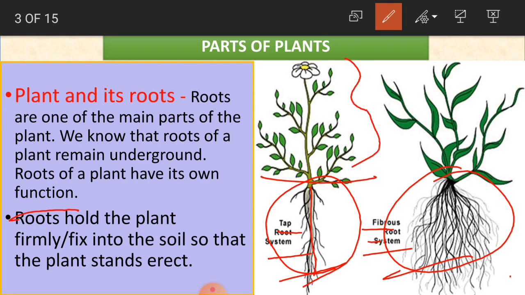Because of this root, the stem, the branches and everything of this plant is able to stand straight. Erect is nothing but straight, above the ground. Why? Because of these roots. So roots hold the plant firmly, strongly, and fix it into the soil so that the plant stands straight.